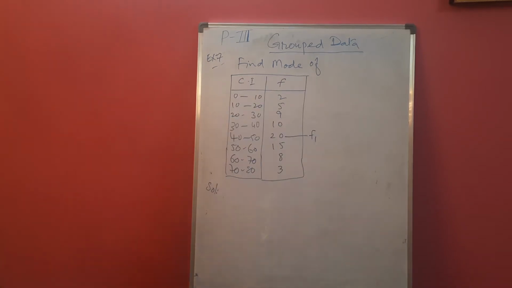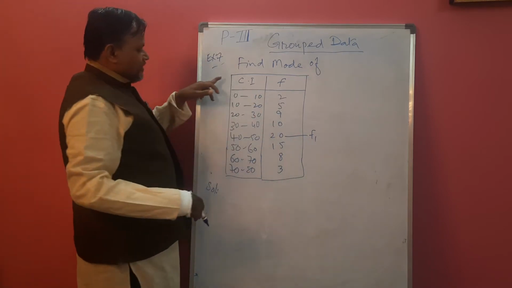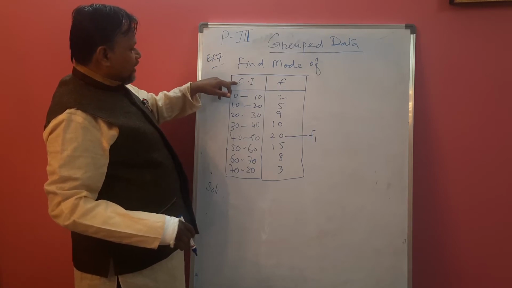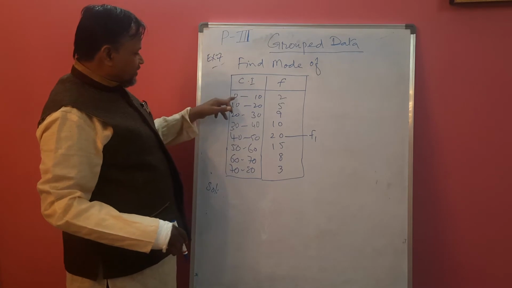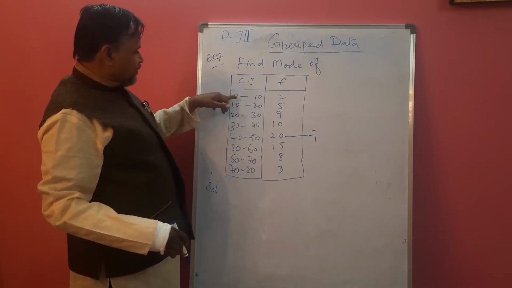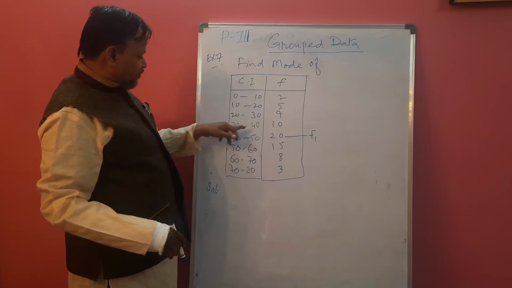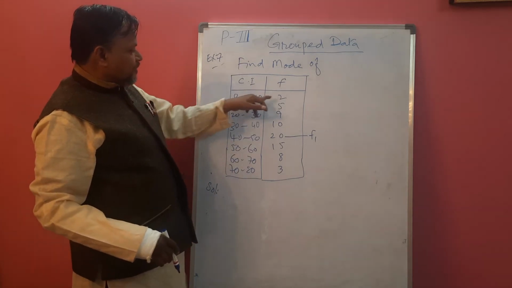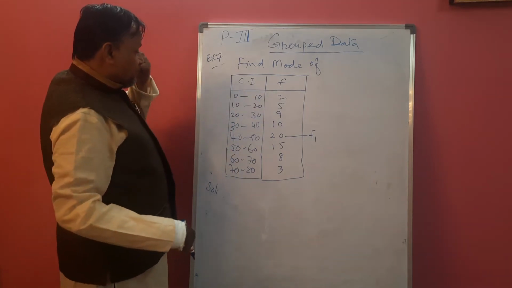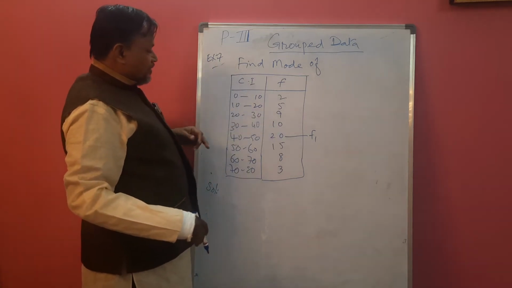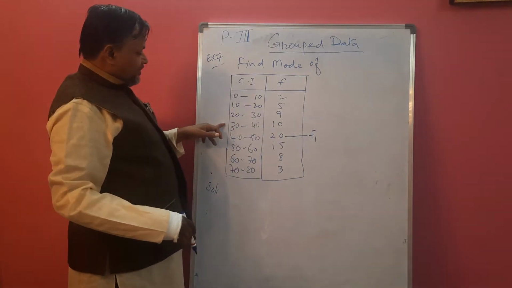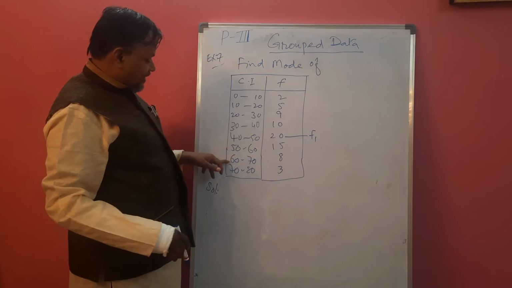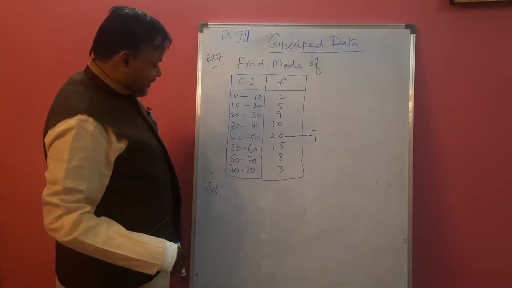Now example 7. Find the mode of this table. It is a distribution table which contains a column of class intervals and frequency. The class intervals are continuous: 0 to 10, 10 to 20, 20 to 30, 30 to 40, 40 to 50, 50 to 60, 60 to 70, 70 to 80. This class is repeated 2 times, this class 5 times, the class 20 to 30 has frequency 9, 30 to 40 frequency 10, 40 to 50 frequency 20, 50 to 60 frequency 15, 60 to 70 frequency 78, 70 to 80 frequency 83.